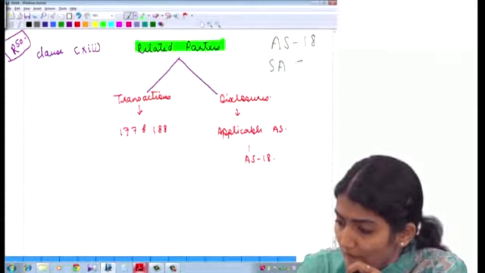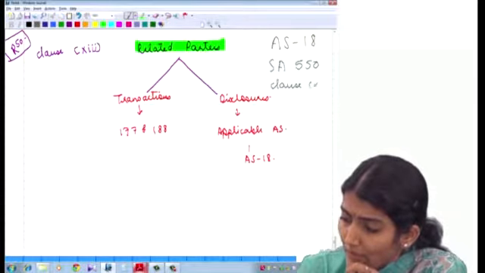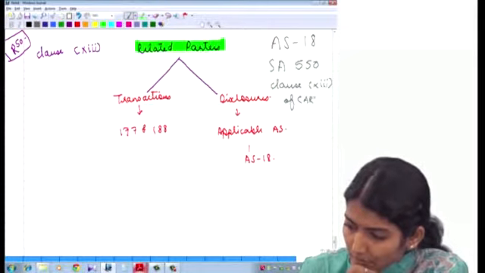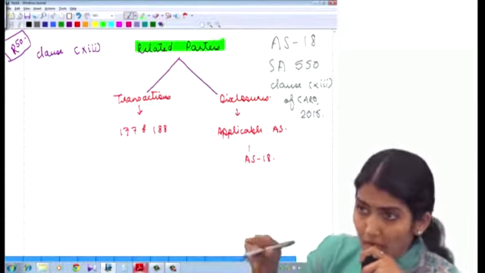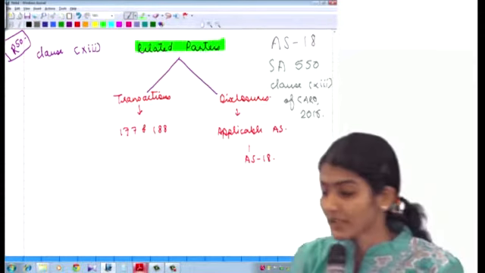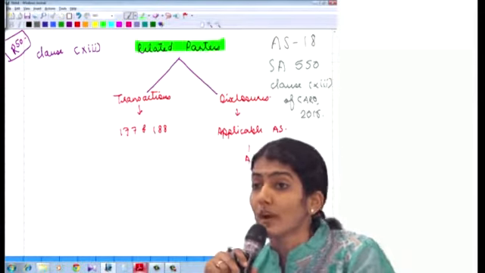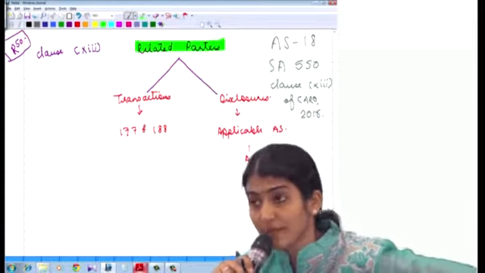Second, SA 550. And third, clause 13 of CARO 2016. So now this is the round which you need to take for related parties. One, AS 18. Second, SA 550. And third, you are also going to make a reference to clause 13 of CARO 2016, which is regarding related parties.